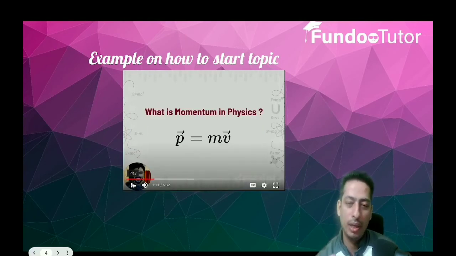This is how the teacher should approach the topic. They are talking about the javelin throw, the football, the cricket batsman and the bowler. This is something people can relate to in real life. Rather than directly saying p vector is equal to m v vector, or whatever the formula is, if you come directly to that, it does not excite. But the moment you discuss the real life example and then come to the topic and then explain the formula, it really makes sense. So this is how you need to start any topic you are bringing for the demo class.